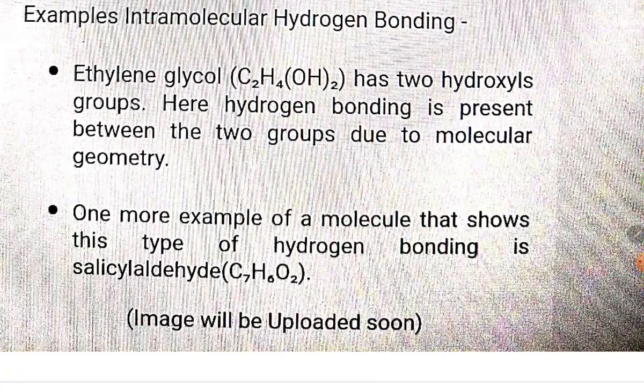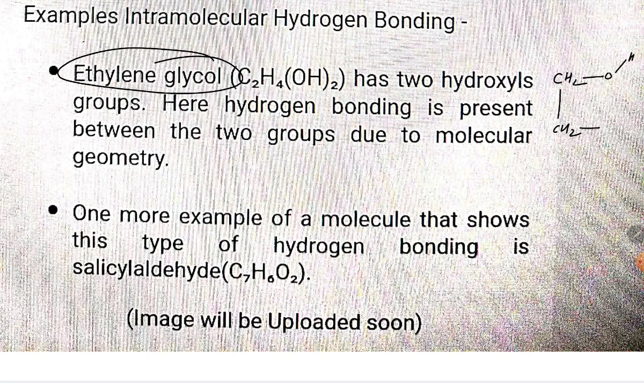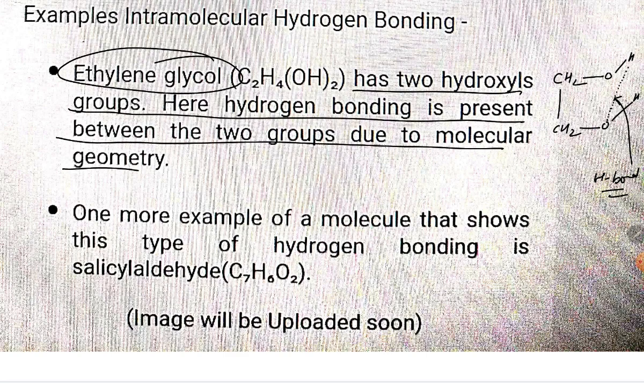So here is ethylene glycol. Ethylene glycol means what, student? Here you see CH2, again CH2. Here is O and H, and similarly here is O and this is H. So what is happening? This O is attracting this hydrogen. So this is going to be what, student? This is the H bond here. This is the H bond, right? So there are two hydroxyl groups here, and hydrogen bonding is present between the two groups due to molecular symmetry.